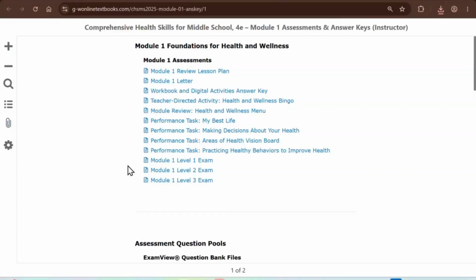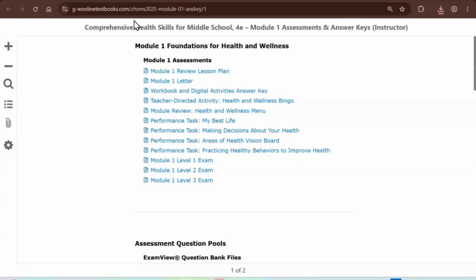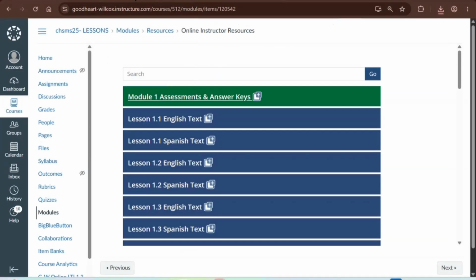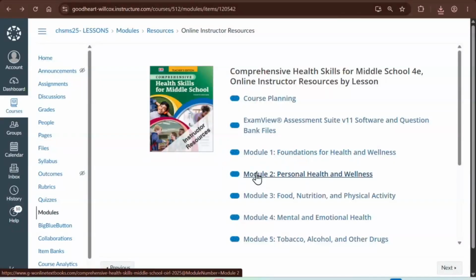But if you prefer a more traditional exam, this is the Word version, easy. Level 2 is intermediate, level 3 is difficult. That is the Word version. And in just a moment, I'm going to show you the auto-graded version. So basically, I have been navigating one module. Any other module in our program is going to look and feel exactly the same.